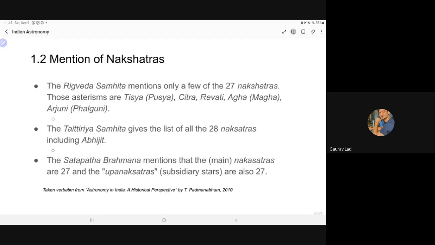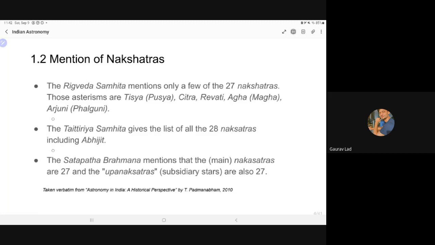So these are some of the nakshatras mentioned in Vedanga Jyotisha or anywhere in the Rigvediya Samhita. The Taittiriya Samhita, however, gives a list of all the 28 nakshatras, including Abhijit. Usually there are 27, but an additional nakshatra, the 28th one, Abhijit, was also sometimes included in later astronomical works. So it gives a list of 28 nakshatras, including Abhijit.